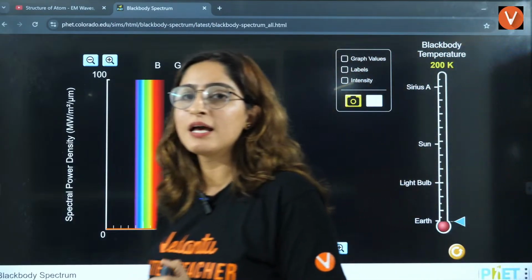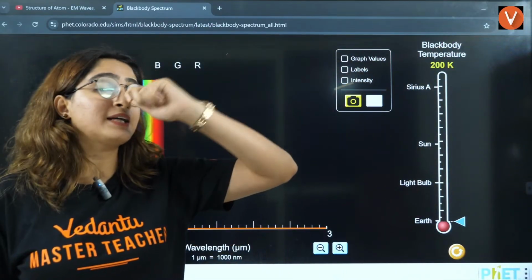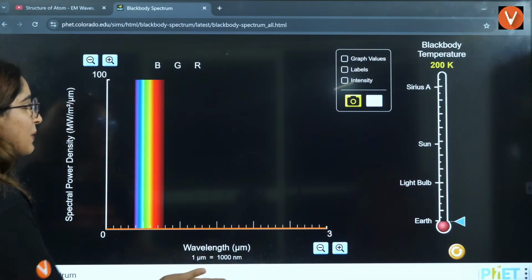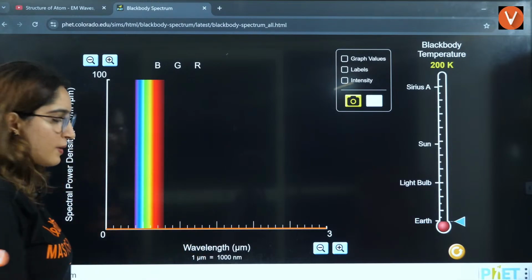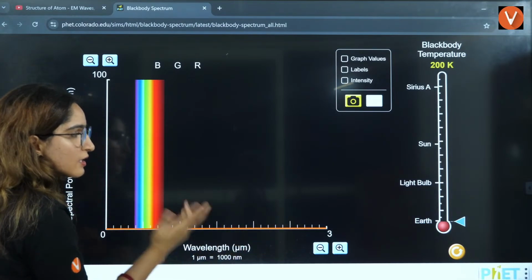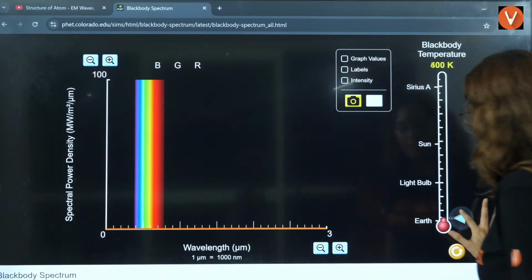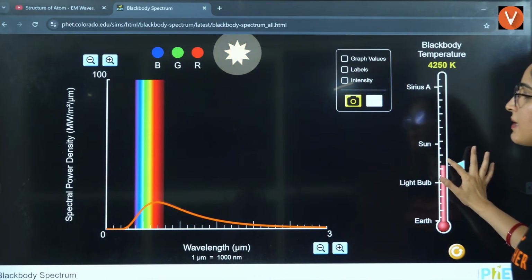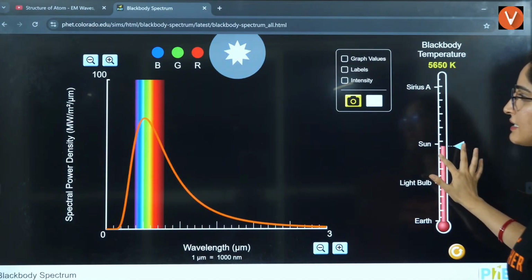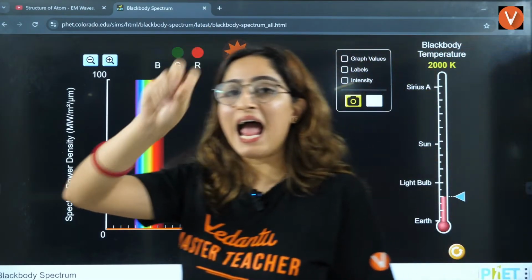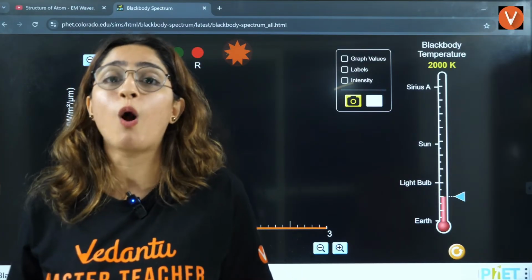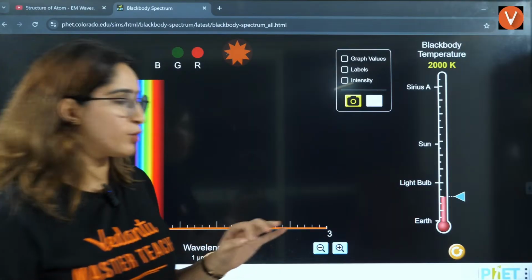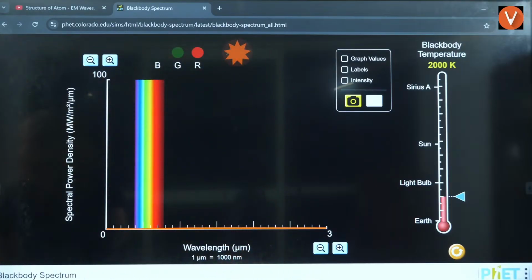That you are clear on? That means when temperature is increasing, lambda is decreasing, right? Because this is lambda, the wavelength, that is decreasing. Again, I'll show you. I'll increase the temperature, but maximum lambda will decrease. That means temperature and maximum lambda are inversely proportional to each other, and this is called Wien's displacement law. Okay, what is this called? This is called Wien's displacement law. Let me just show you that.